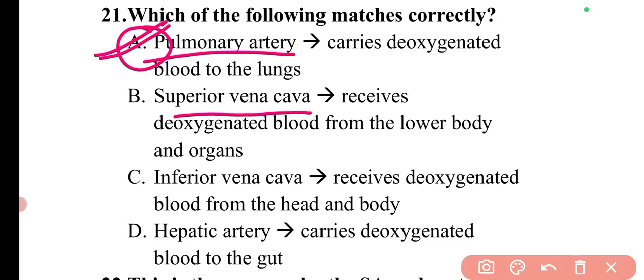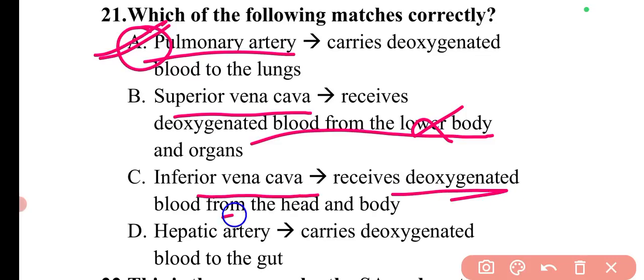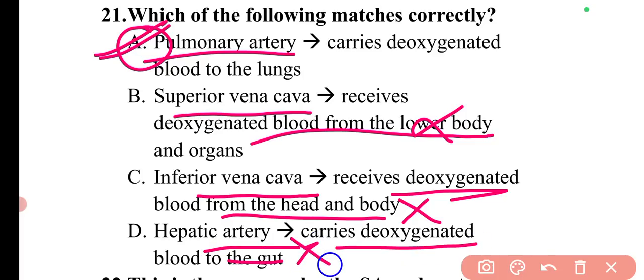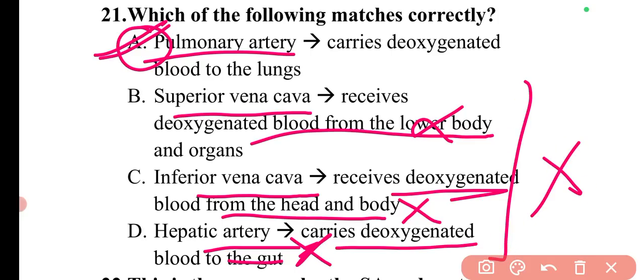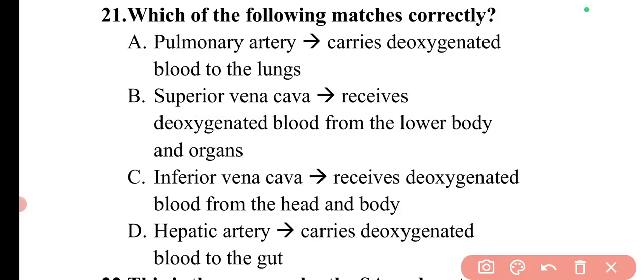Then superior vena cava, it receives deoxygenated blood from the lower body. No, it receives deoxygenated blood from the upper body. Inferior vena cava receives deoxygenated blood from the lower body. Hepatic artery carries deoxygenated blood to the gut. So it is to the liver. So these three are the wrong statements. So option A will be the correct answer.